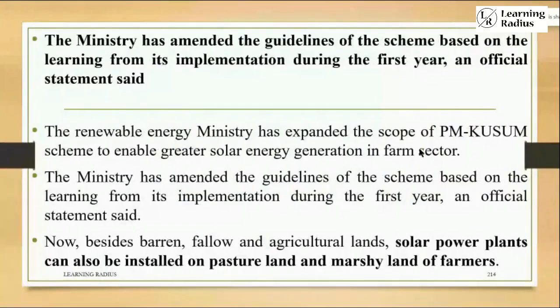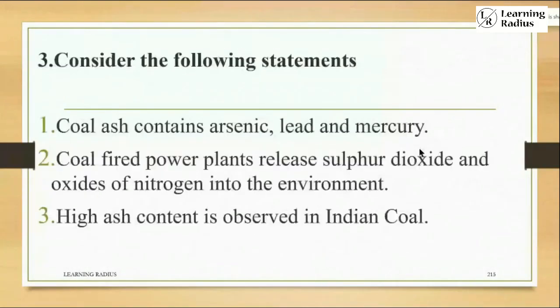The ministry has amended the guidelines of the scheme based on the learning from its implementation during the first year, and official statement related to PM Kusum. In the PM Kusum discussion, in the third paragraph in the newspaper: now besides fallow and agricultural land, solar power plants can also be installed on pasture land and marshy land of farmers. There were discussions like that. The third one, always UPSC asks coal.